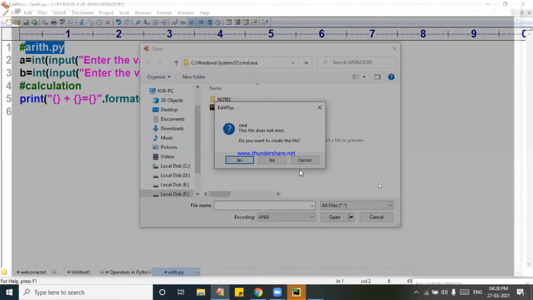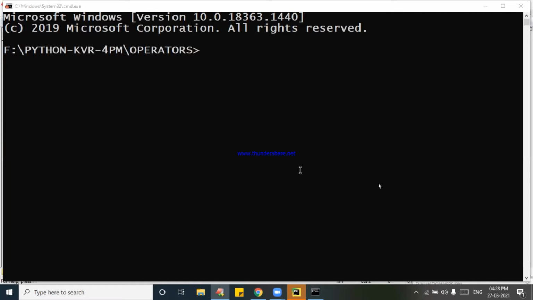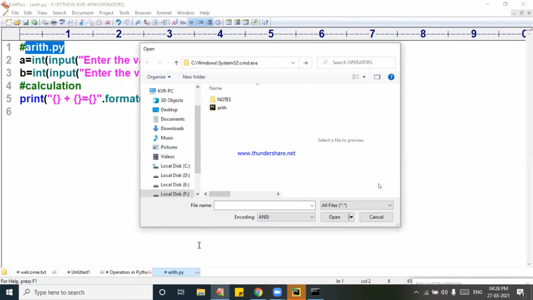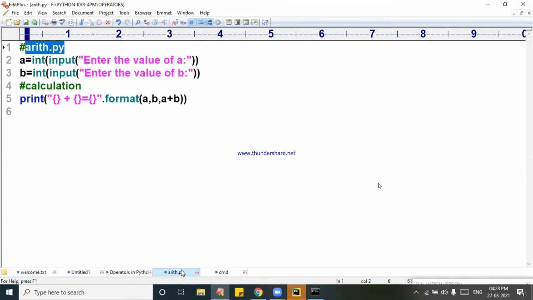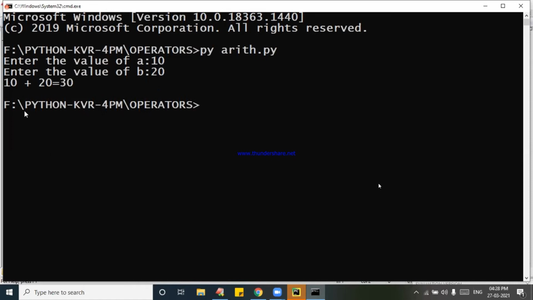Here we are getting into the command prompt. There you try to say py arith.py. So the value of A is 10 and B is 20. I got the result, this is the result I am expecting: 10 plus 20 is equal to 30.